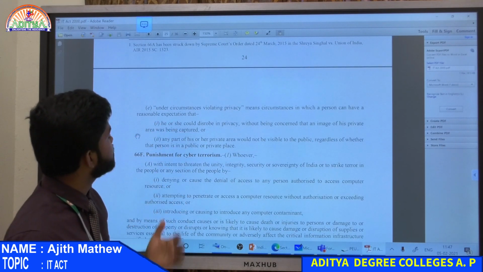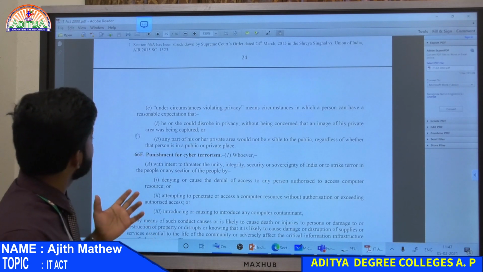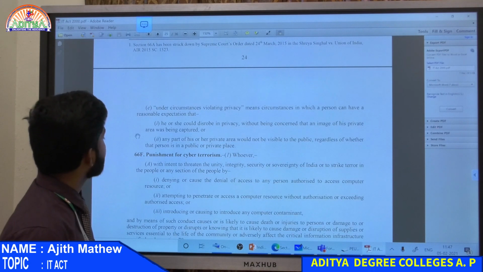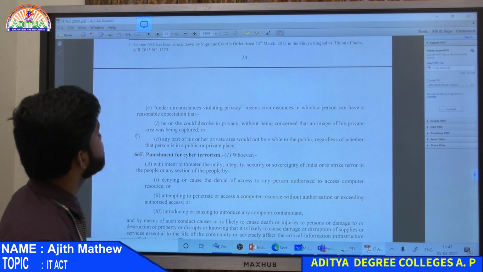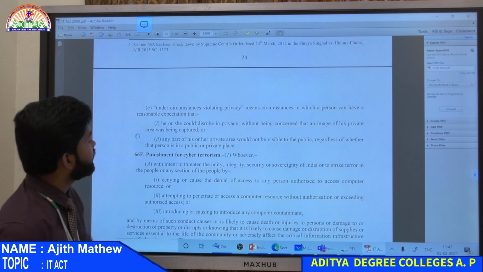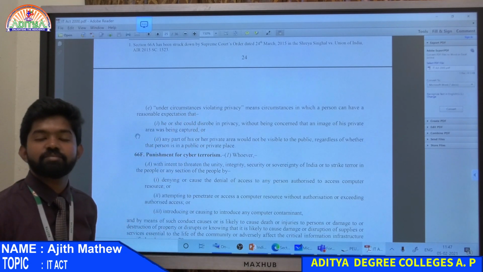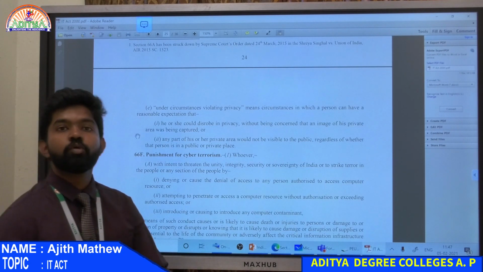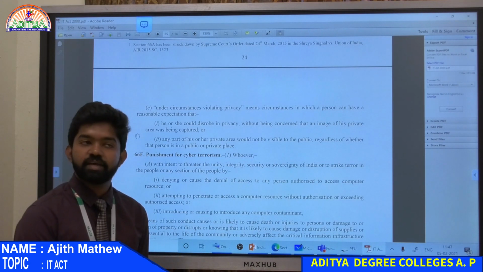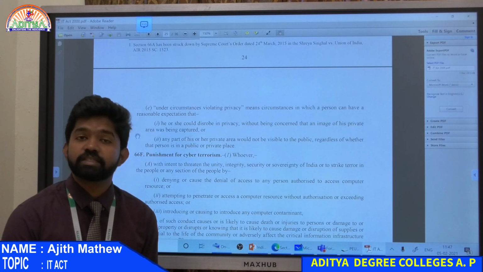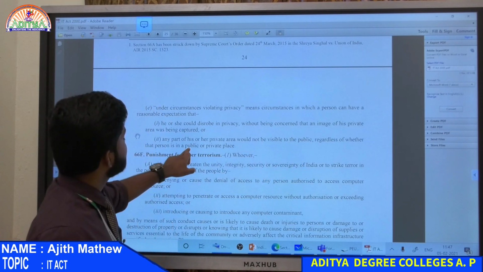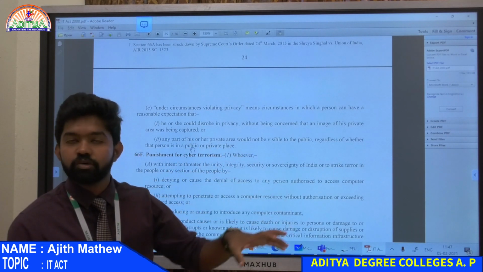Under circumstances violating privacy means circumstances in which a person can have a reasonable expectation that he or she could disrobe in privacy, without being concerned that an image of his private area will be captured or that any part of his or her private area would be visible to the public, regardless of whether that person is in a public or private place. Examples are a woman's dressing room, hotel rooms, and public toilets. If you keep a camera inside, it is an offence, regardless of whether it is a public or private place. If it is in a house, bathroom, or